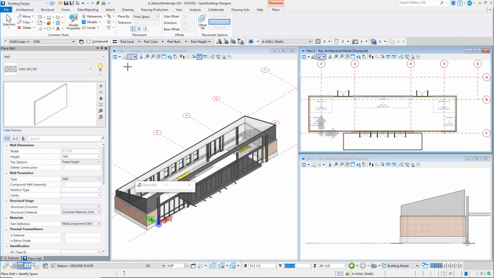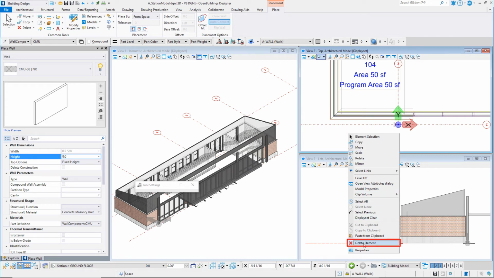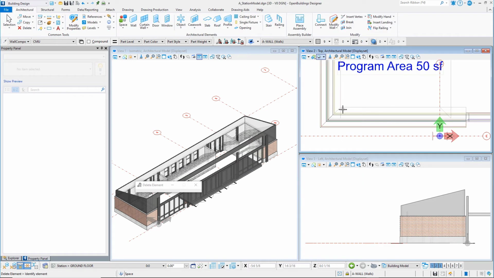Set the catalog item to CMU 08 NR or CMU 200 NR if working in the metric dataset. Set the height to 8 feet or 2,400 millimeters. On the Placement ribbon, set the Place By option to From Space, and the justification to Left Justify. Select each of the spaces. Walls should only be created where an adjacent wall is not found. But if an extra wall is created, just delete it and clean up any remaining walls as necessary.